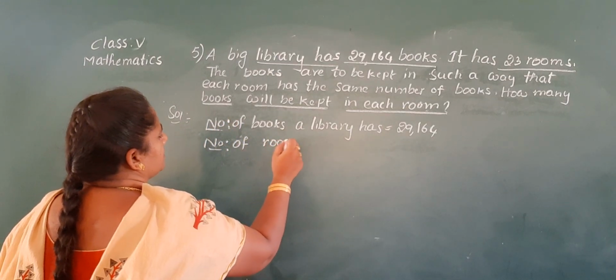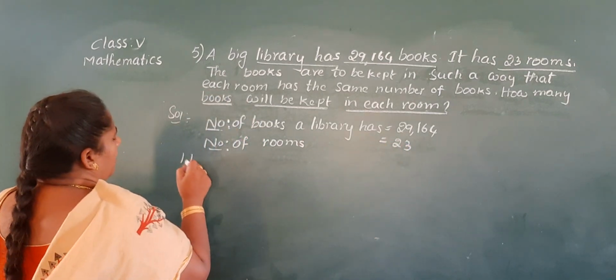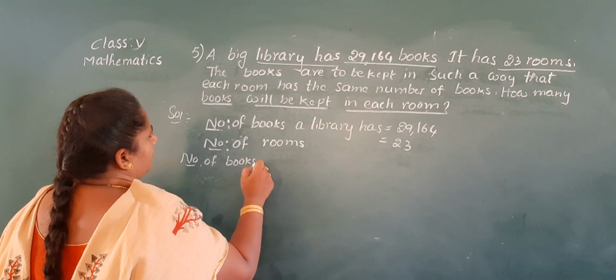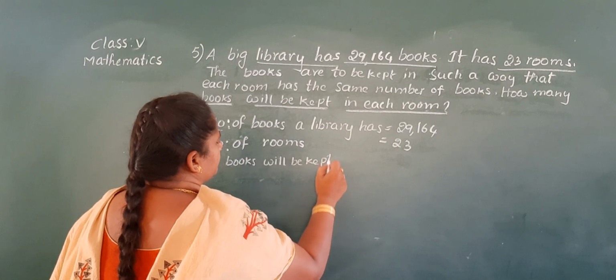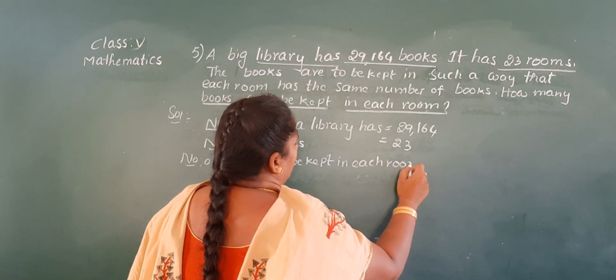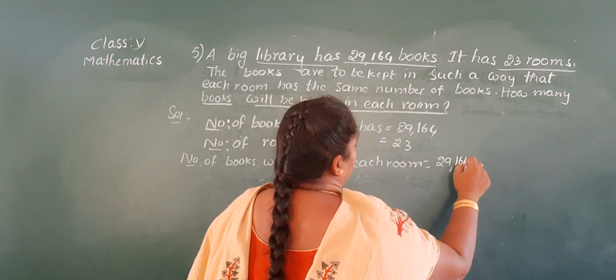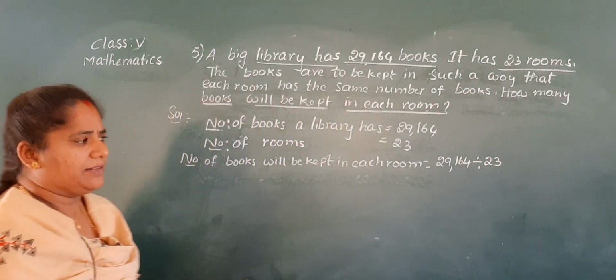Number of rooms equal to 23. Now number of books will be kept in each room equal to, so here we do division. 29,164 is divided by 23.